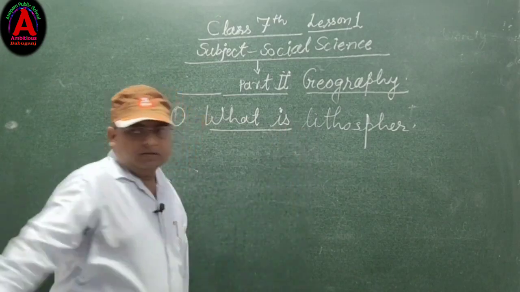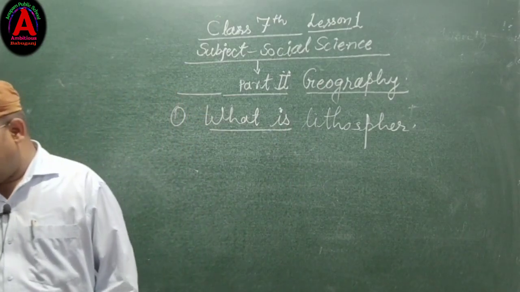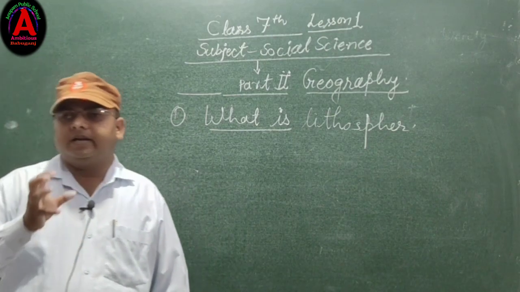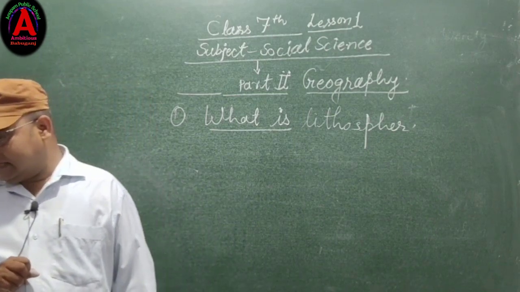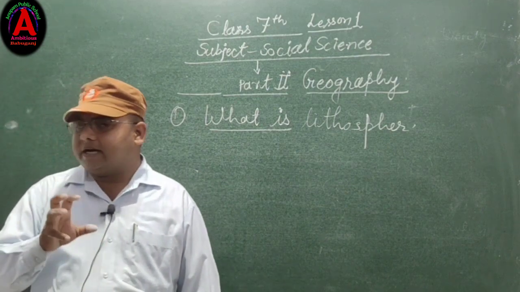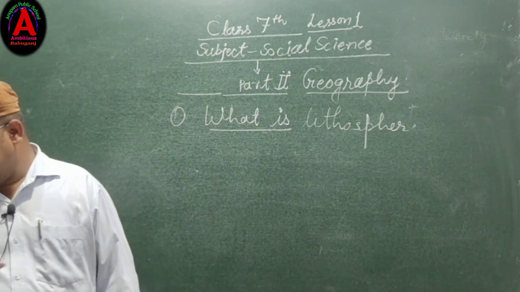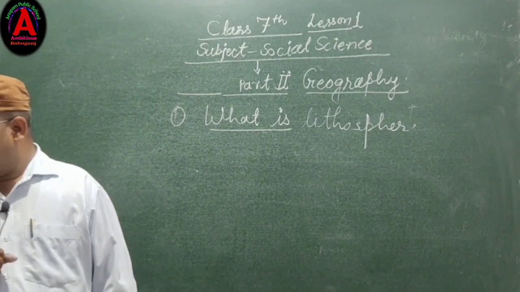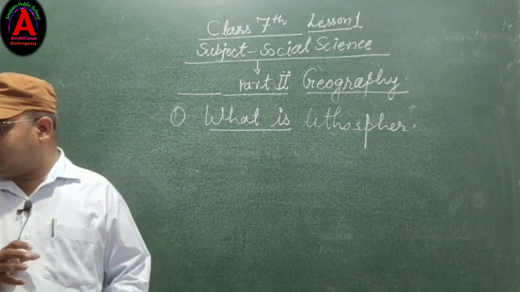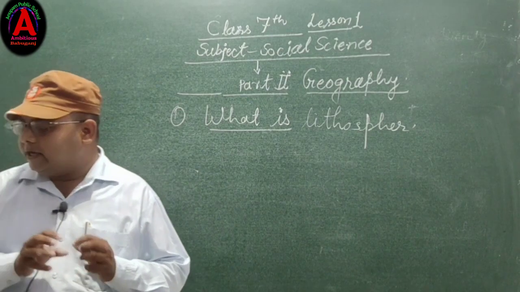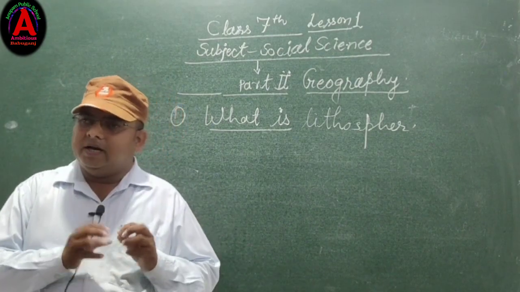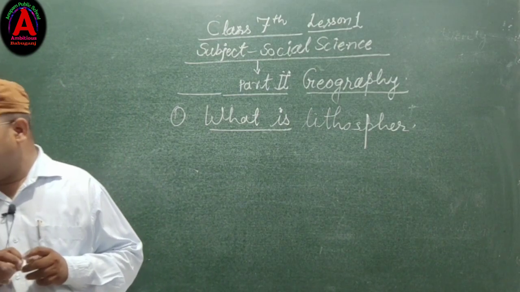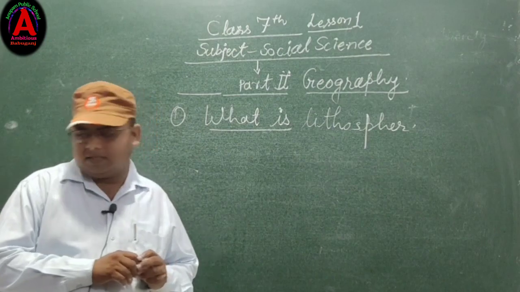Lithosphere. The rocky outermost layer of the earth is called lithosphere, and the term lithosphere means rock crust. It includes the crust and upper part of the mantle. The average thickness of the lithosphere is about 100 kilometers, and it is made up of rock and minerals.